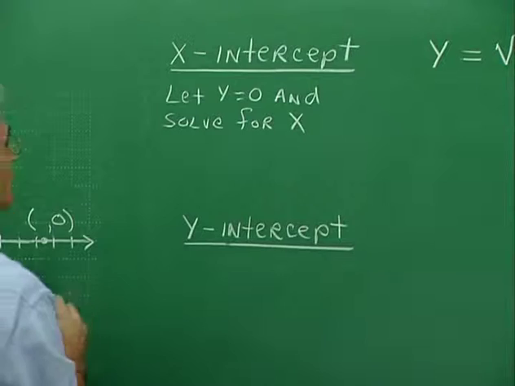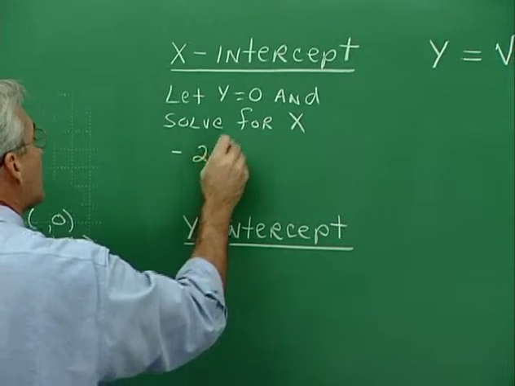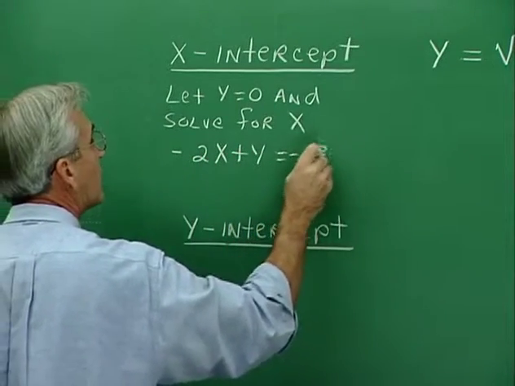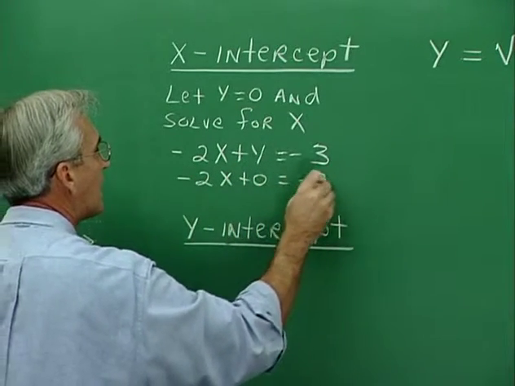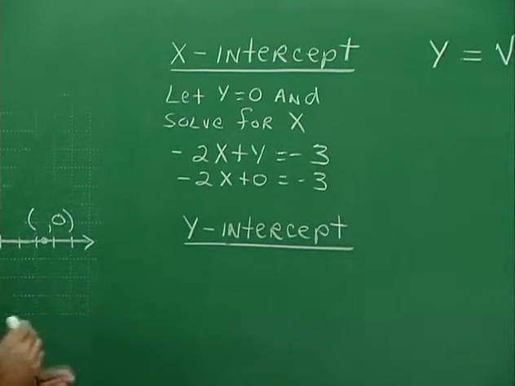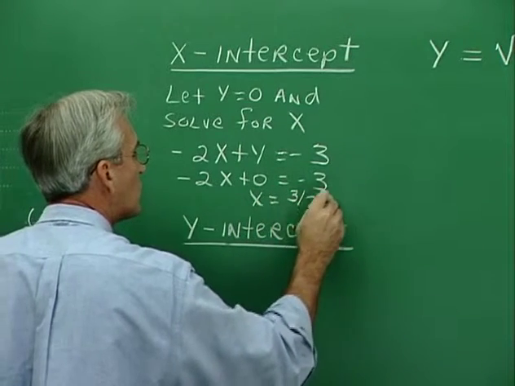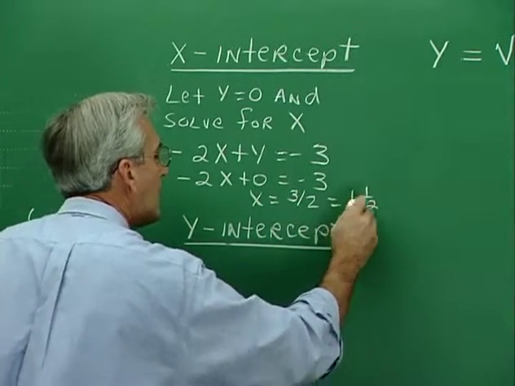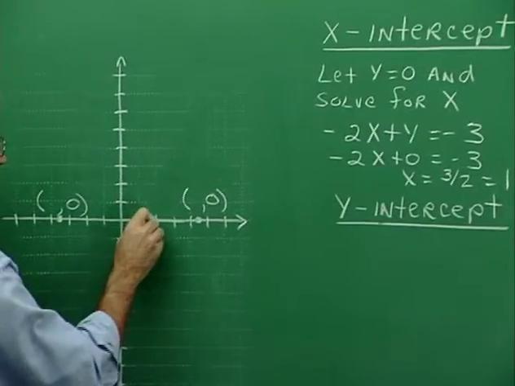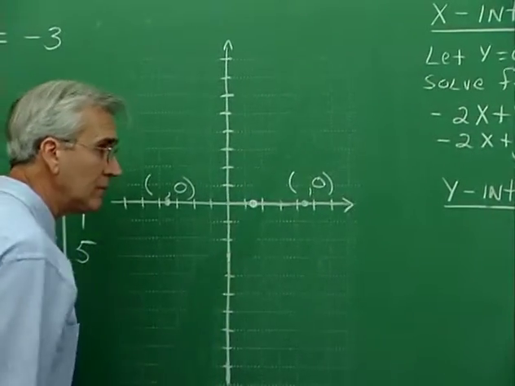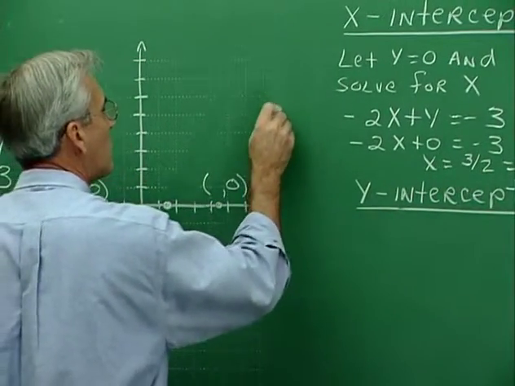If we're talking about the equation we just looked at, I'll use the original form of the equation. It's negative 2x plus y equals negative 3. And if we let y be 0, we have negative 2x plus 0 equals negative 3. And now it's fairly easy to solve for x. We divide on both sides by negative 2 to find x to be 3/2, which is 1.5. And then we could actually plot that point. Now that's the point (1.5, 0), so that point was right here. Okay, so the x-intercept is the point (3/2, 0).